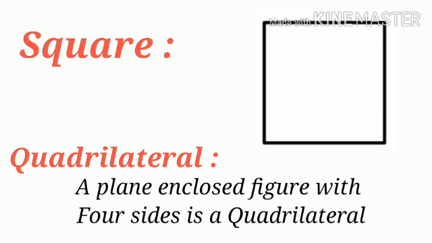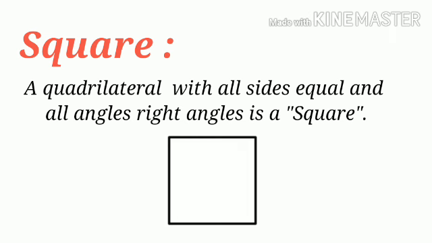Square. Before we define square, we need to define quadrilateral. A plane enclosed figure with four sides is a quadrilateral. Let us define square. A quadrilateral with all sides equal and all angles right angles is a square.